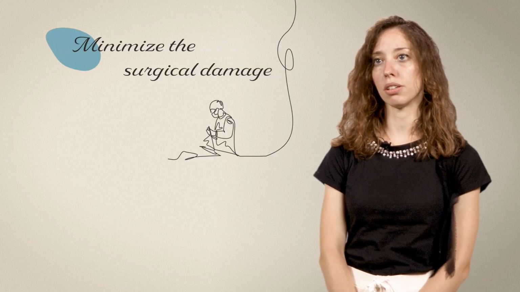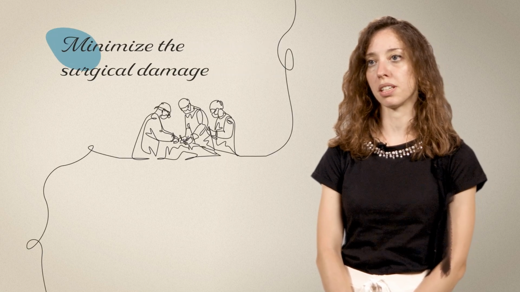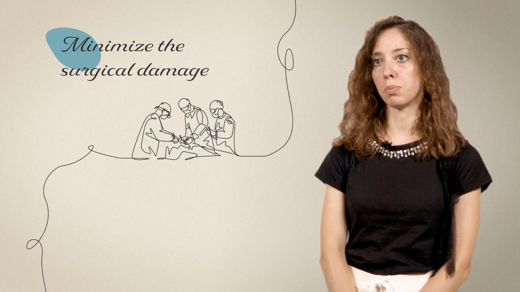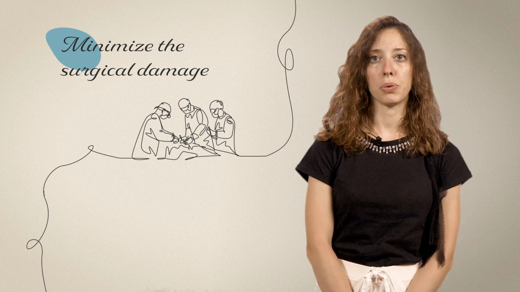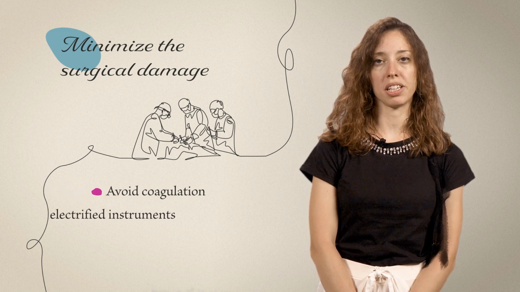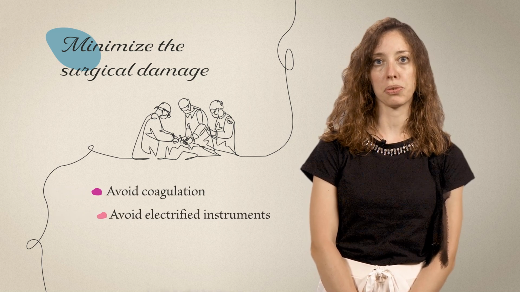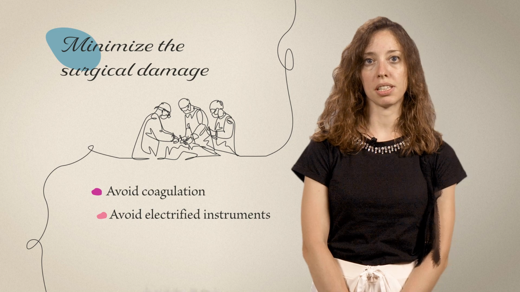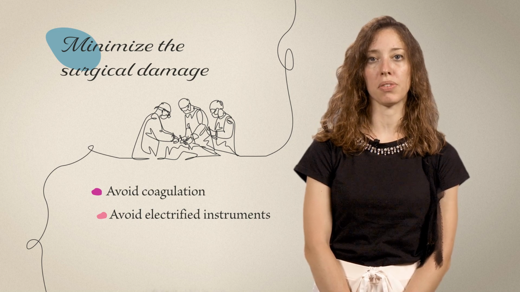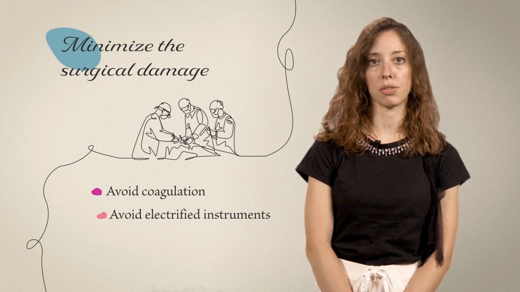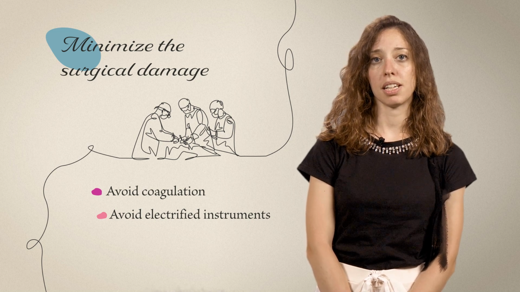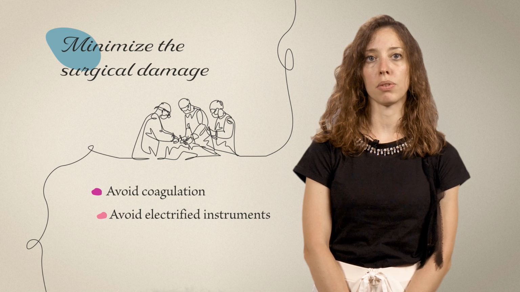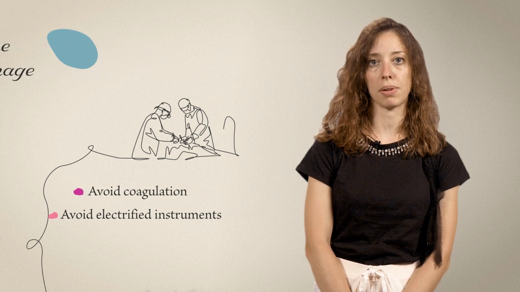When dealing with ovarian endometriosis, it is crucial to minimize the surgical damage to the healthy parenchyma surrounding the cyst, to spare the reproductive and hormonal function of the ovary, especially in adolescent patients. Therefore, we avoid coagulation and use of electrified instruments to perform the cystectomy, preferring the stripping technique, which consists in separating the cystic wall from the ovarian parenchyma by gentle traction and counter-traction, exploiting the cleavage plane between the two of them. This technique has been associated with a lower risk of ovarian reserve reduction and ovarian tissue damage.